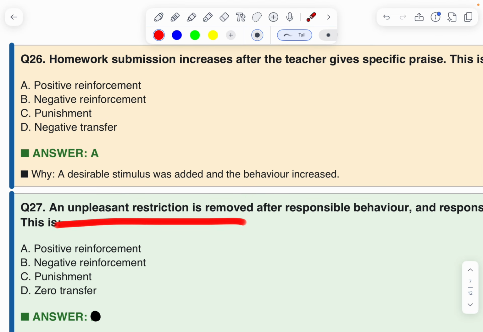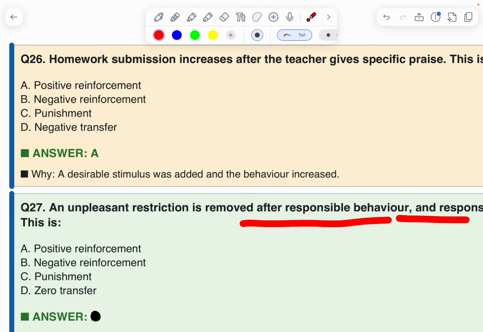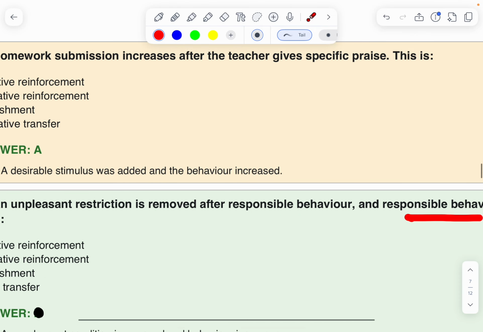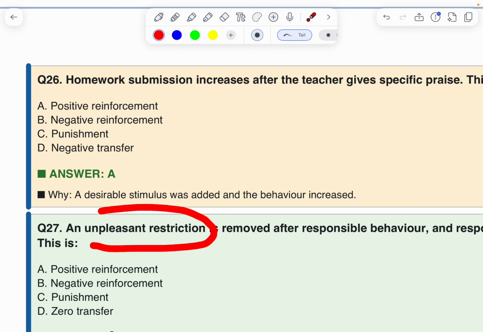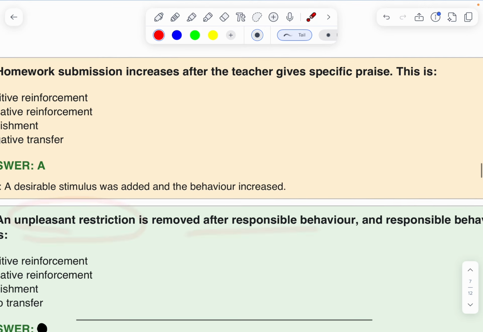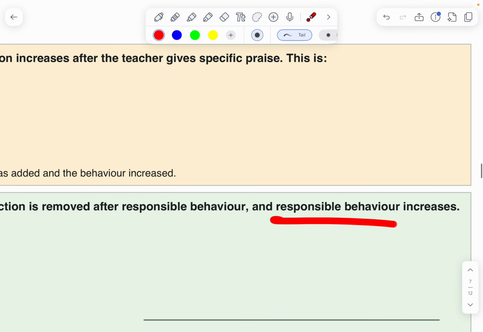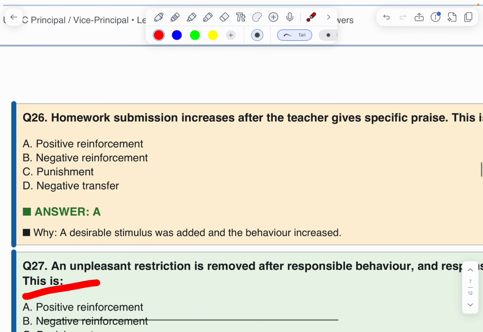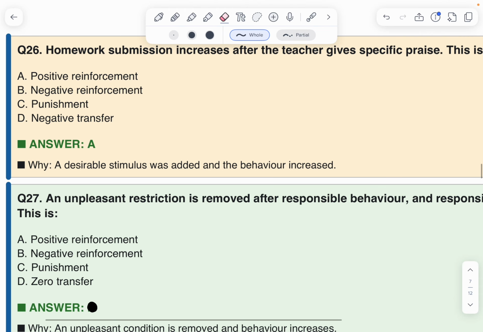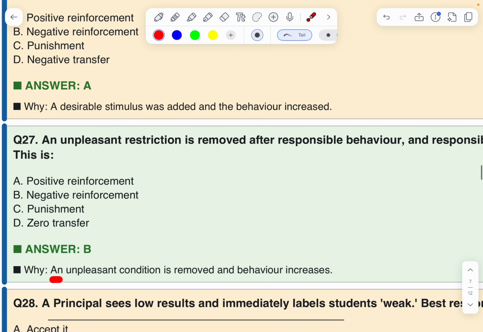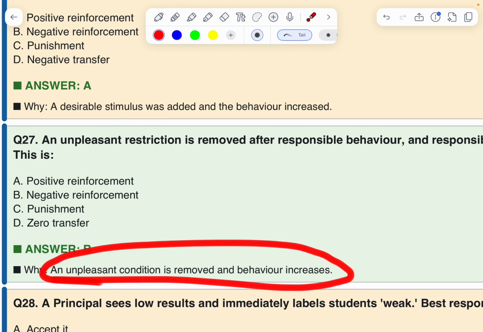An unpleasant restriction is removed after responsible behavior, and responsible behavior increases. This is positive reinforcement? Negative punishment? No. An unpleasant restriction is removed after responsible behavior and responsible behavior increases. The answer is negative reinforcement. B is the correct option. An unpleasant condition is removed and behavior increases.